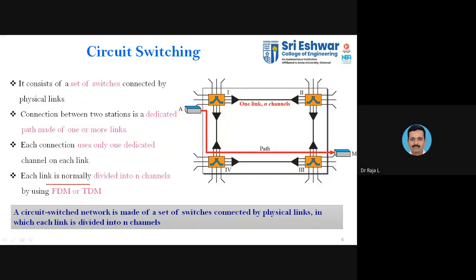So each link is normally divided into n channels. Each link will have n number of channels available, based upon the port availability of the switches. That makes use of FDM, TDM, that is, frequency division multiplexing or time division multiplexing. When you say FDM or TDM, you should know the concept of multiplexing.